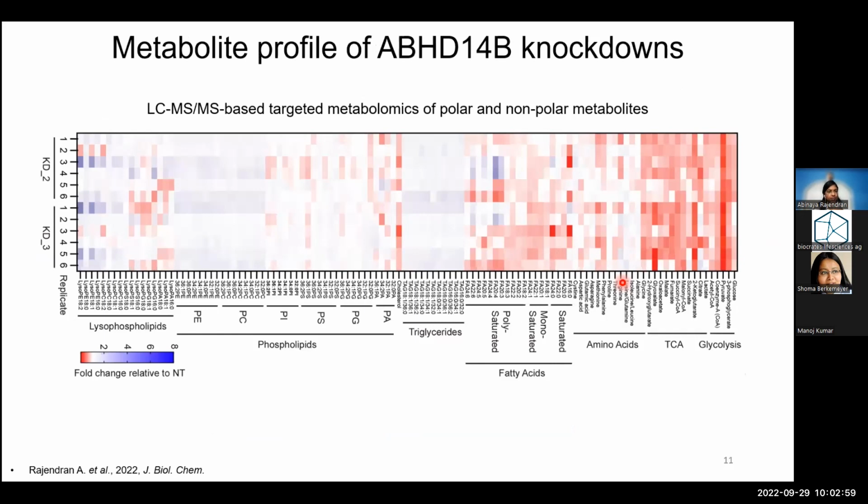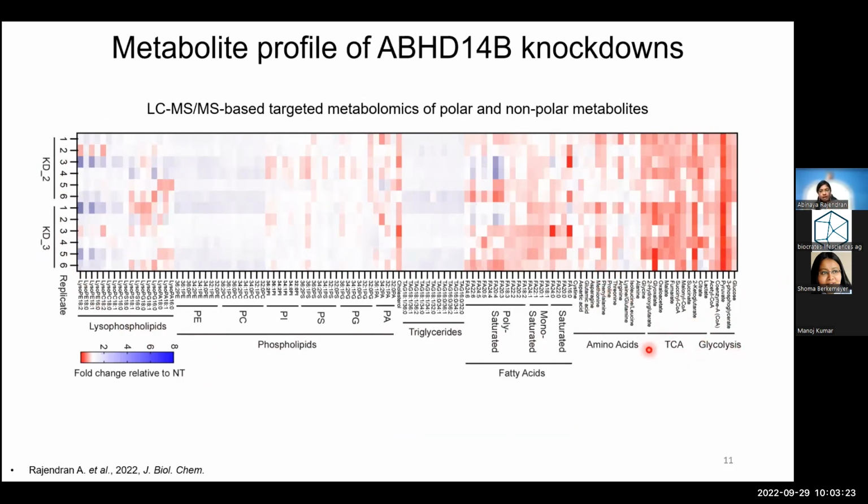For this, I performed LC-MS based targeted metabolomics of polar and non-polar metabolites. And this is a heat map showing you the levels of different metabolites that I've measured in the knockdown cells as compared to the control. And it's very evident from here that the majority of the changes are happening in the glycolysis and the TCA cycle.